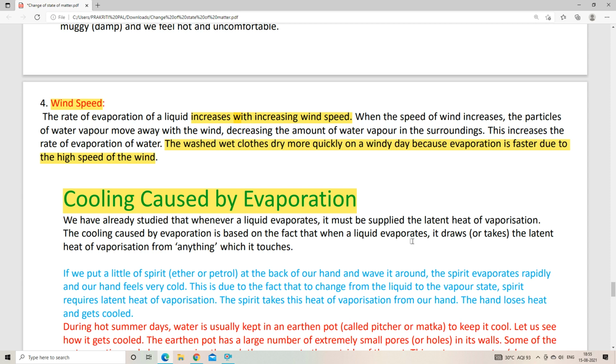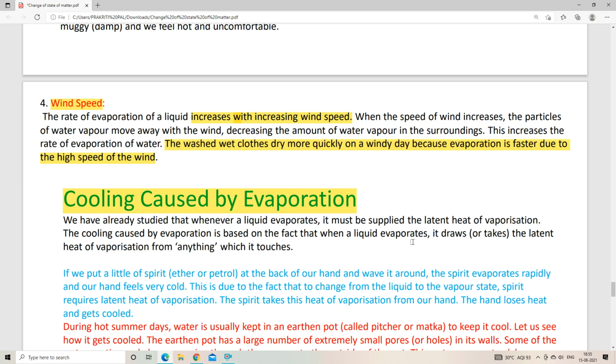So whenever our sweat is becoming vapor, or whenever it is vaporizing, what does it do? It simply takes latent heat from our body. That is why our body temperature decreases. So we'll feel relaxed whenever we sit under a fan with a sweating body. Okay, so that is how cooling is caused by evaporation. Okay, is it clear now?